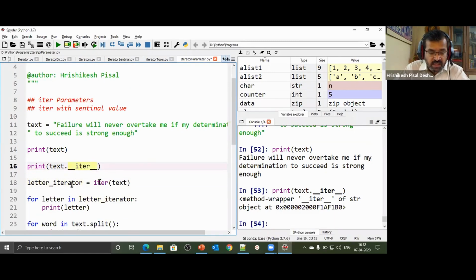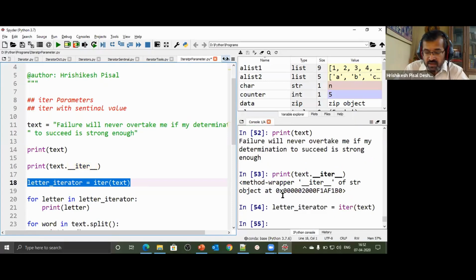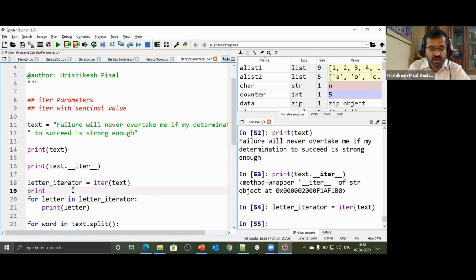Okay, here I say iter of text. So I'm going to get an iterator explicitly. So I get an iterator. Let's print this particular object, because we wanted to know the type.